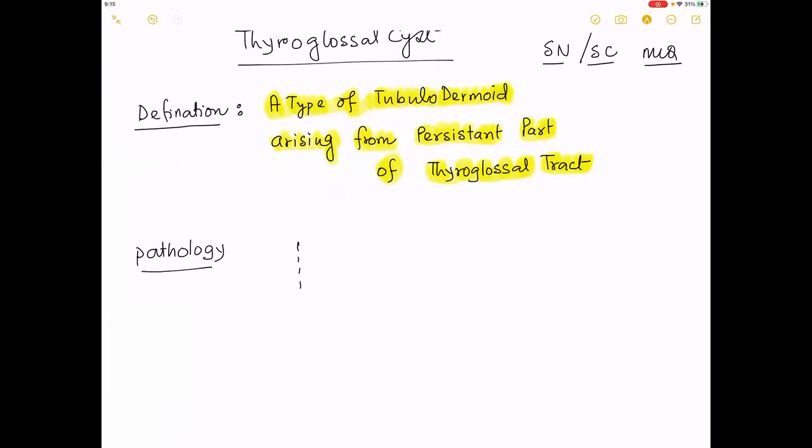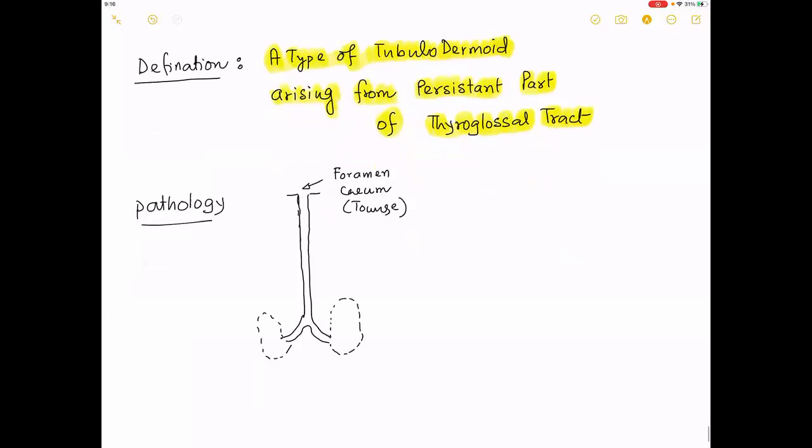The tract normally, so please see that this is the tract normally. The tract divides into the two and then forms into each lobe of the thyroid. So what is this part called as? Foramen cecum. Where is it present? The tongue. Junction of anterior two-thirds and posterior one-third. Okay, right.